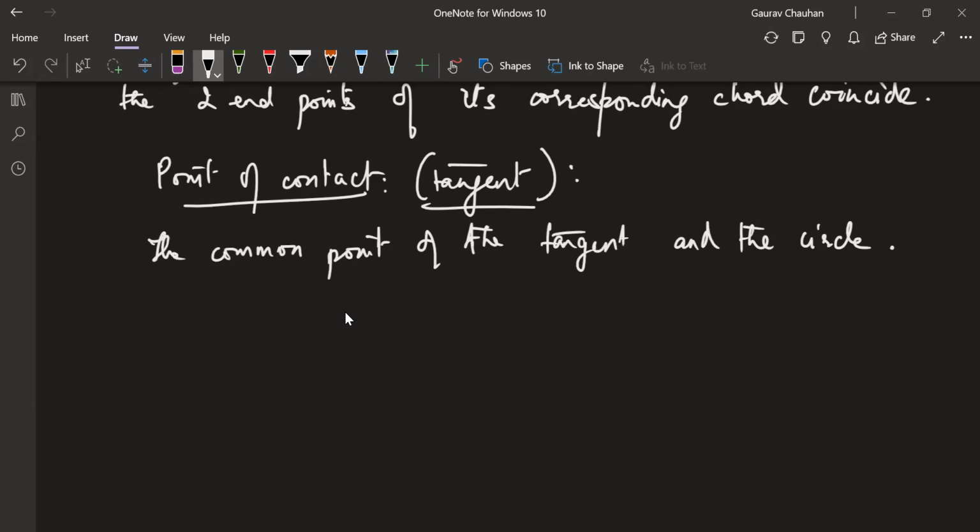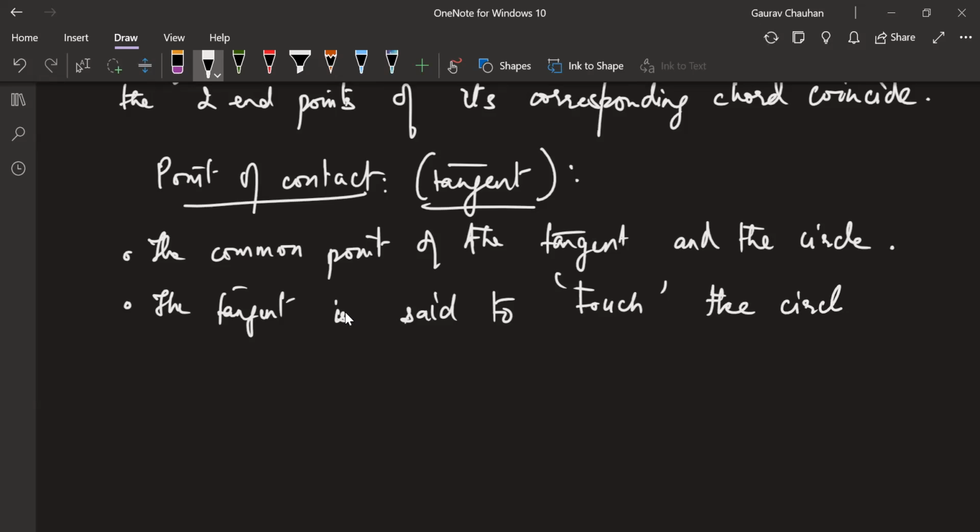The tangent is said to touch the circle at the common point. This is a word which we use in questions and problems. Good with this?